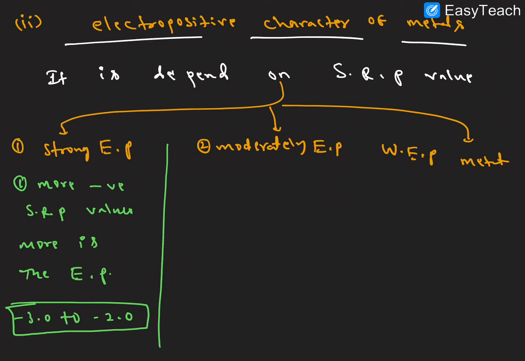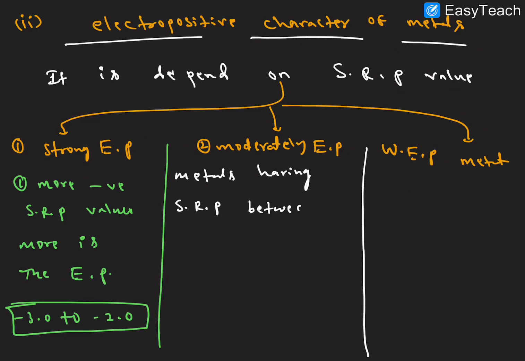Next one here, metals having standard reduction potential value between minus 0.02 and minus 2.0 volts, right?